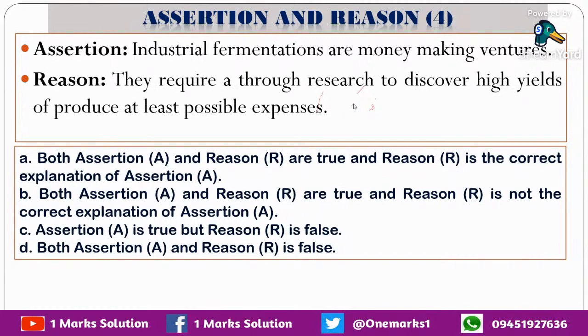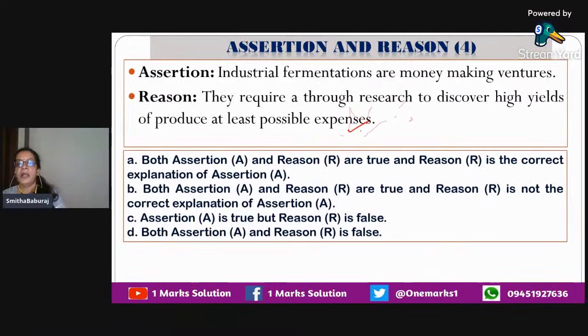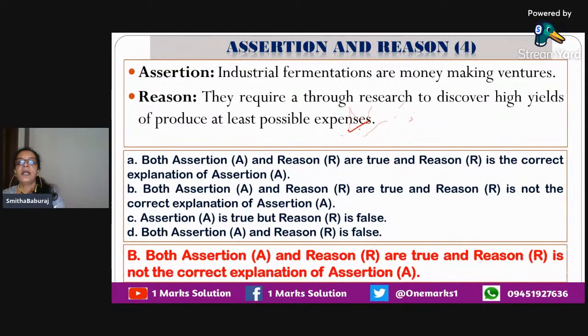Then comes: they require thorough, proper research to discover high yields of produce at least possible expenses. So this statement also stands correct. Both the statements are correct, but this is a different statement, isn't it? It is not standing as a proper explanation for the first one. So the option is B.